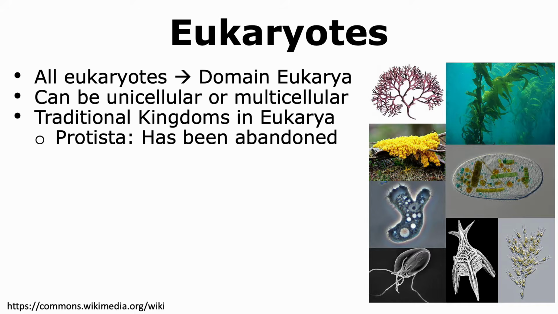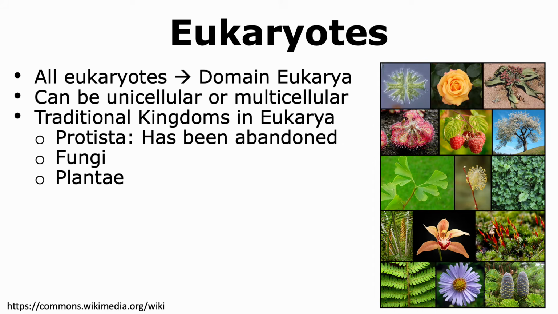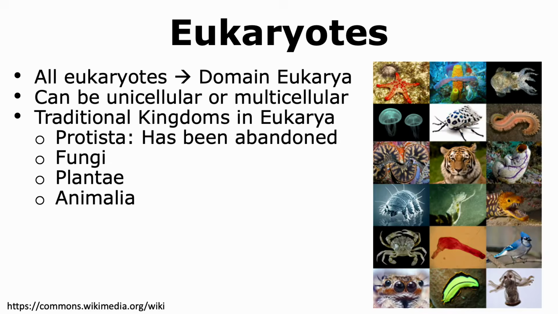The organisms that belong to this kingdom that has now been abandoned are protists. The reason it has been abandoned is because the members are genetically very variable from one another, and hence this kingdom is not a monophyletic group. Fungi is another kingdom of Eukarya, followed by Plantae, which includes organisms that are photoautotrophs. Animalia is the last or 4th traditional kingdom that is observed in the domain of Eukarya.